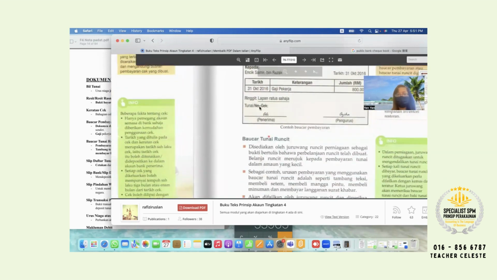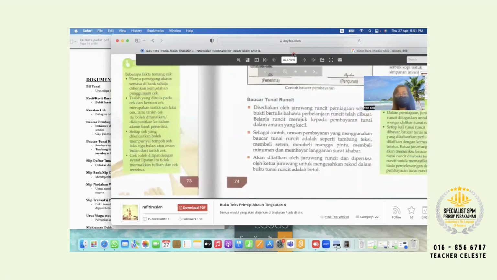Okay, next continue, voucher tunai runcit. Highlight voucher tunai runcit. That one is for amounts yang kecil. For example, use for tambang teksi, maybe 10 ringgit or 17 ringgit, beli stamp 20 cent only, beli mangga 20 ringgit, beli minuman teh tarik 3 ringgit.